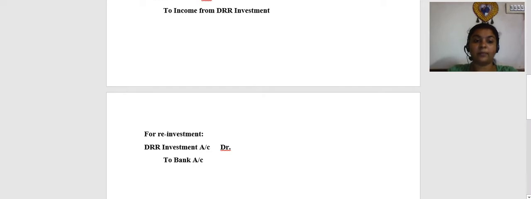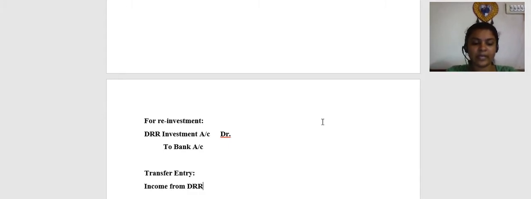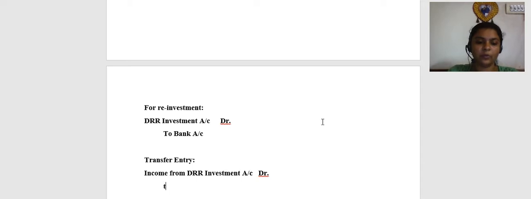Okay, but this income from DRR investment needs to be transferred to P&L account. Okay, so transfer entry: income from DRR investment account debit to P&L account.